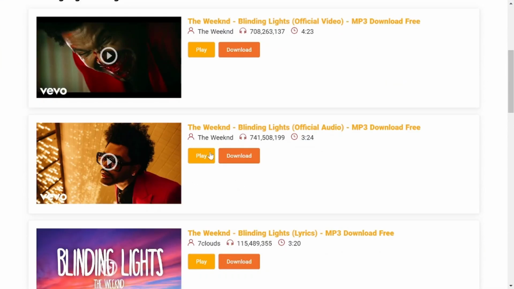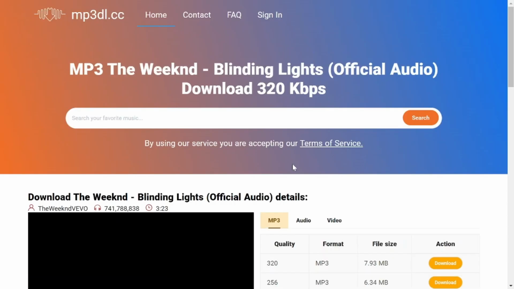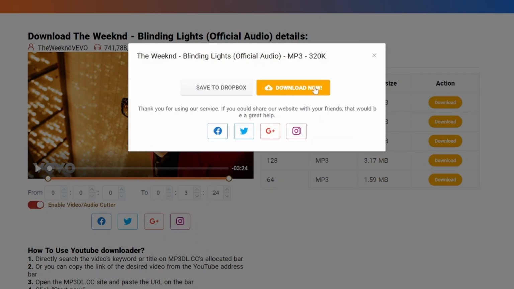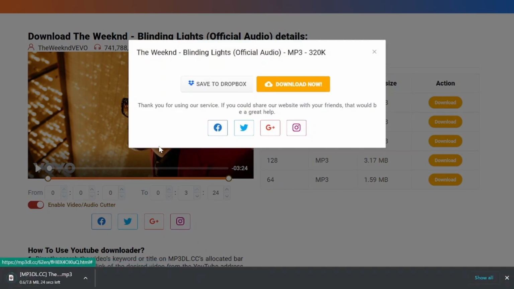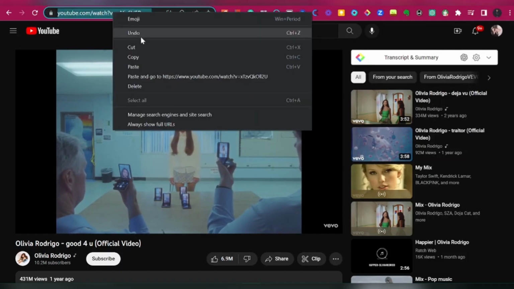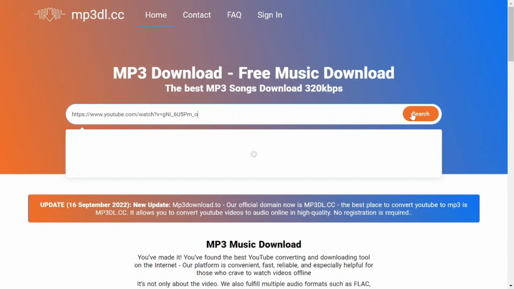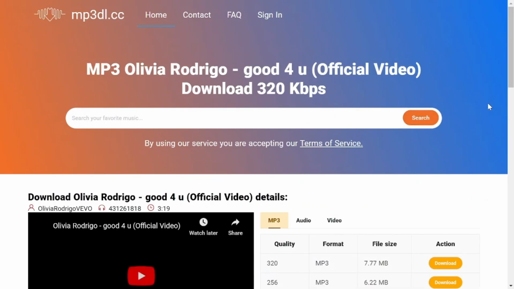You can either play or download the audio, and here, I'll click Download. Then, you can download your MP3 song in your preferred quality. Or in the other way, you can just paste the YouTube link in the search bar, and it will also help you download your MP3 file.